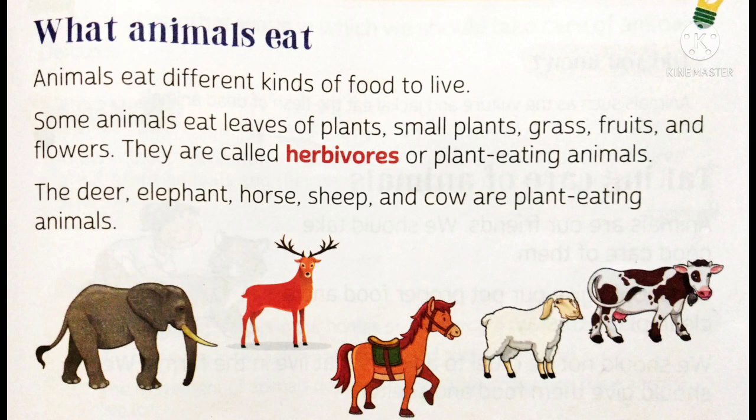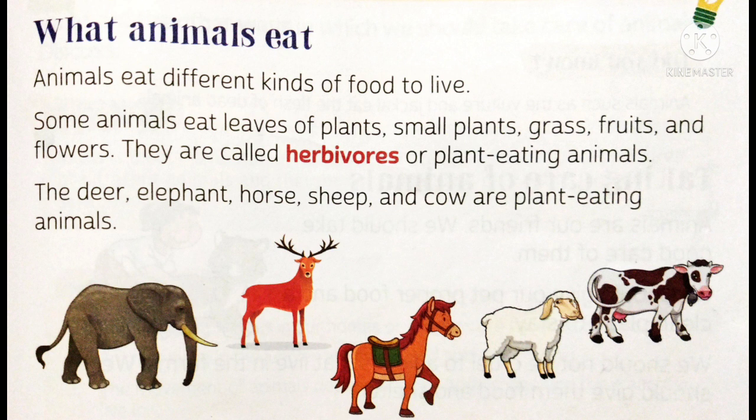Different animals eat different types of food. Let us see what the food habit of animals is. Animals eat different kinds of food to live. Some animals eat leaves of plants, small plants, grass, fruits and flowers, and they are called herbivores or plant-eating animals.